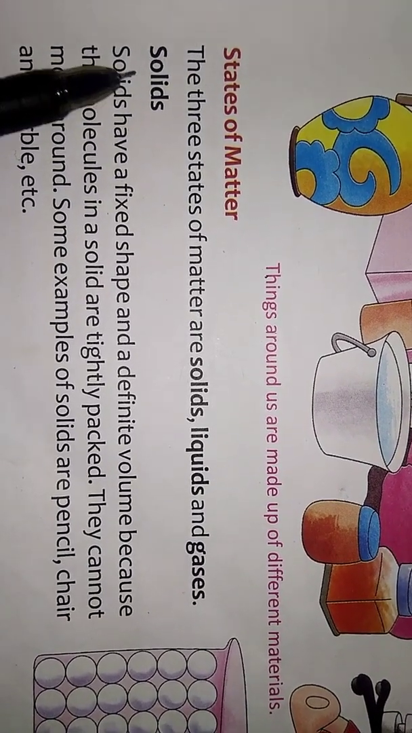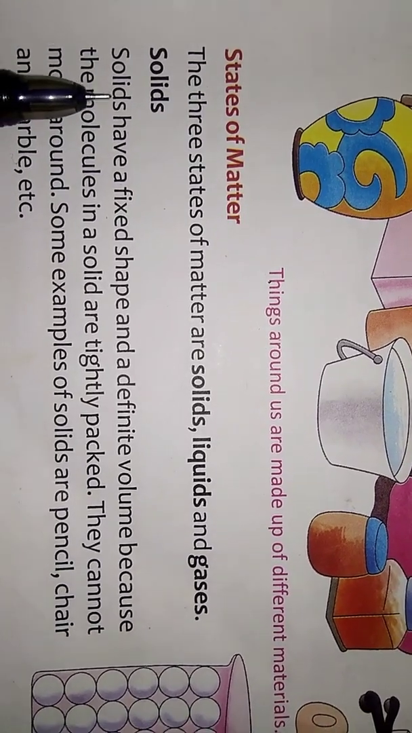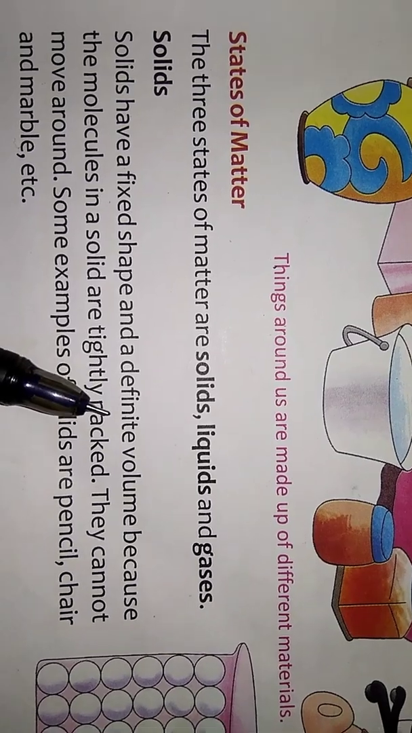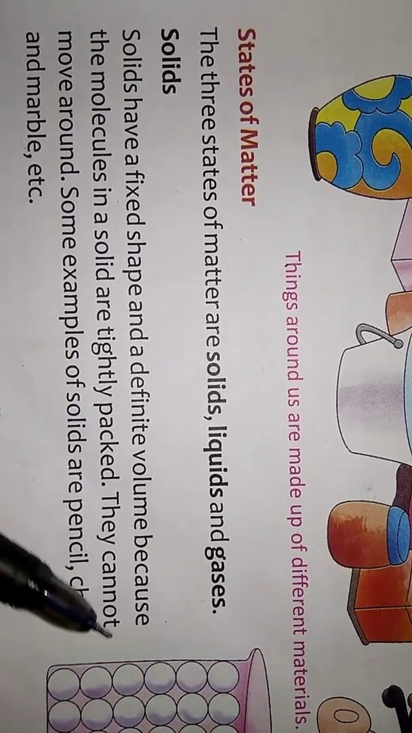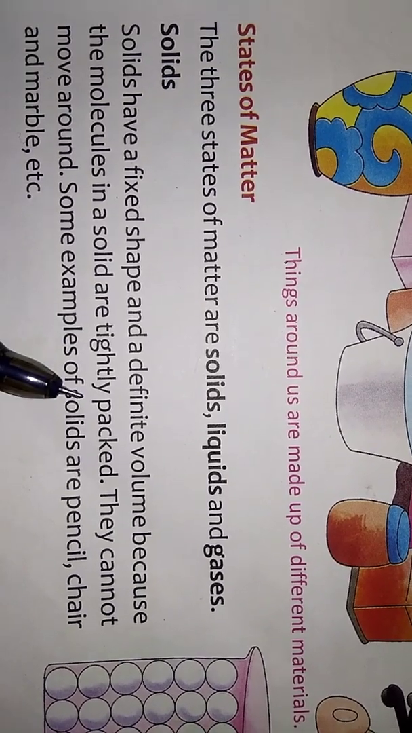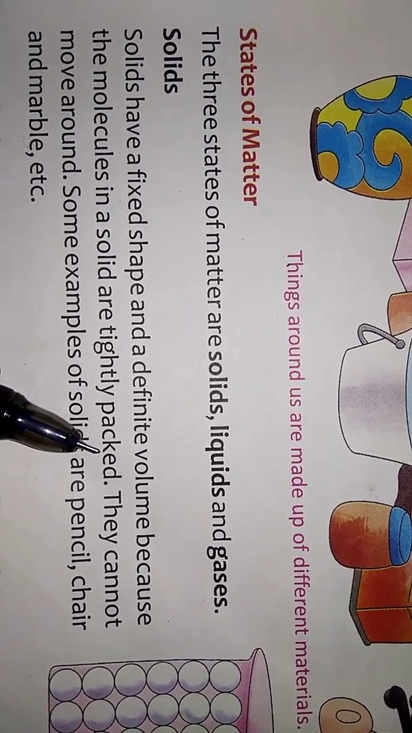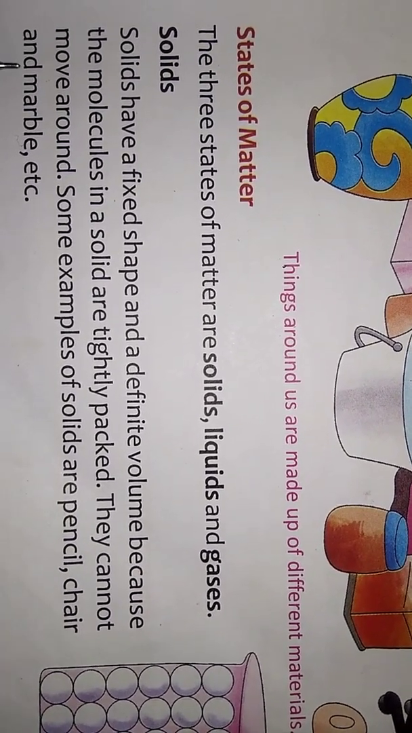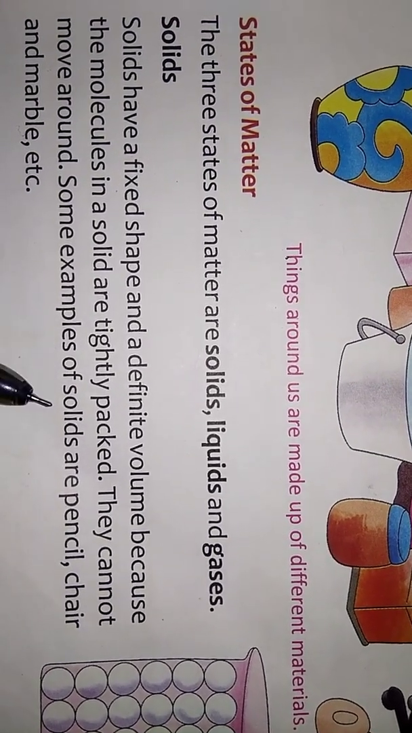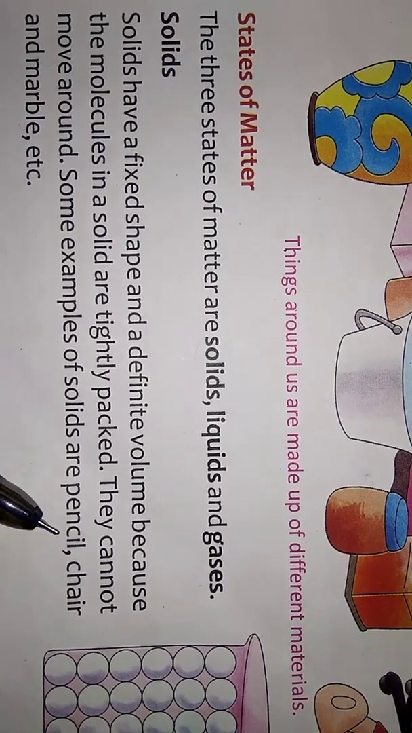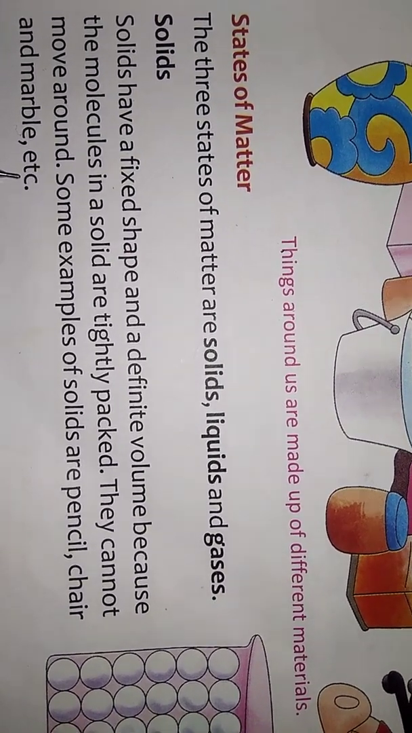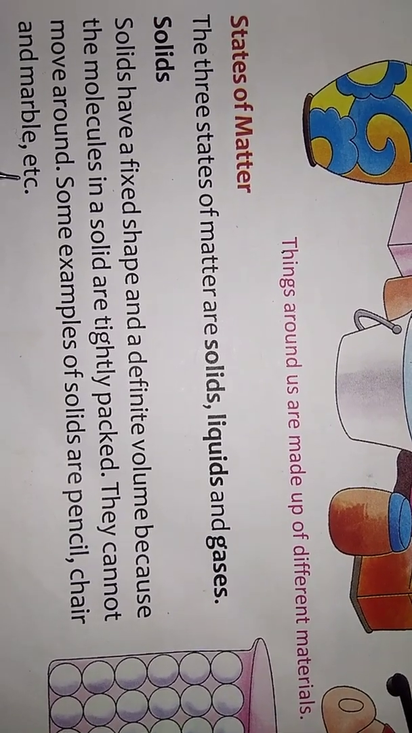Solids have a fixed shape and a definite volume because the molecules in a solid are tightly packed. They cannot move around. Some examples of solids are pencil, chair and marbles, etc.